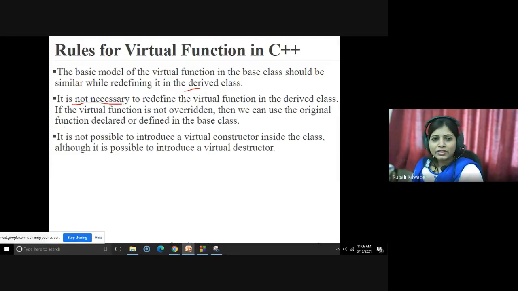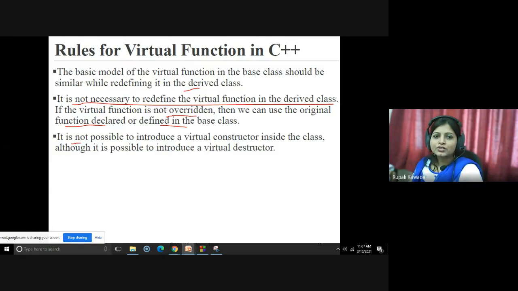It is not necessary to redefine the virtual function in the derived class. If the virtual function is not overridden, meaning you have not redefined it, then we can use the original function declared or defined in the base class.